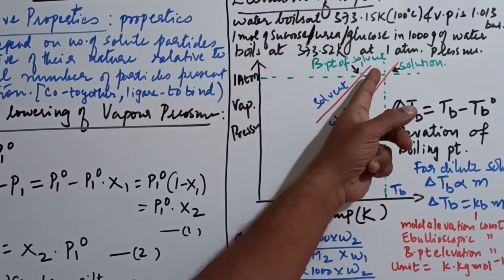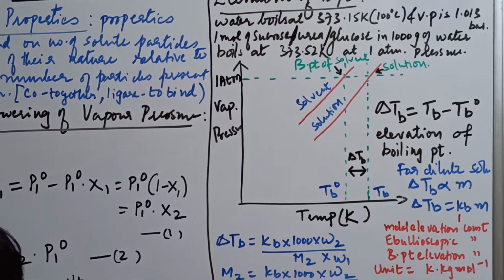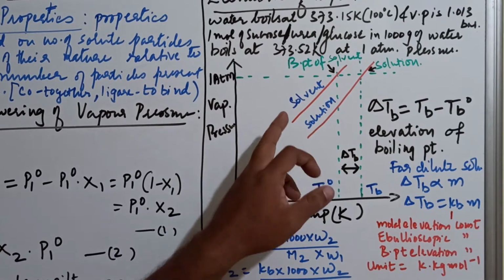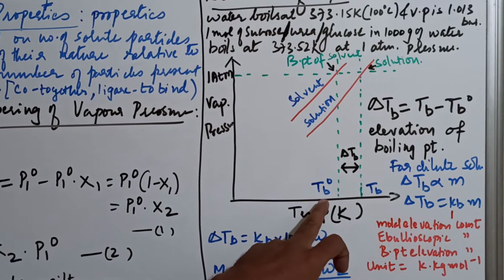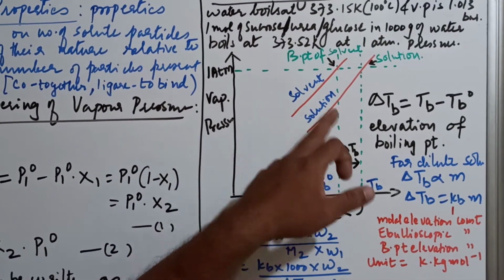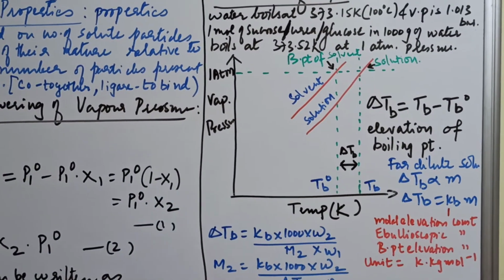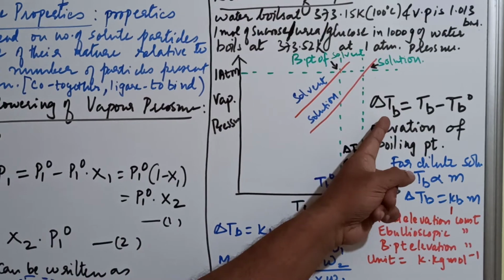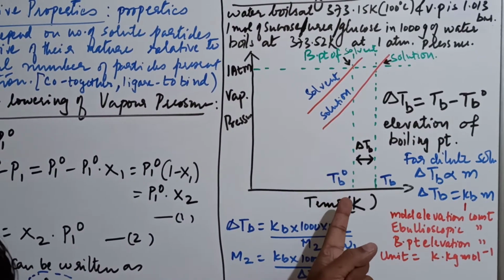The boiling point of the solvent is increasing. The boiling point of the solution is also increasing. This is the solvent and this is the solution. You can see TB naught is the boiling point of the solvent. TB is the boiling point of the solution. Now delta TB, the elevation in the boiling point, is TB minus TB naught.